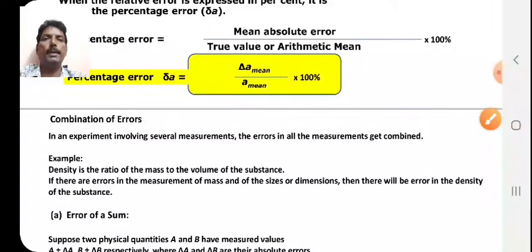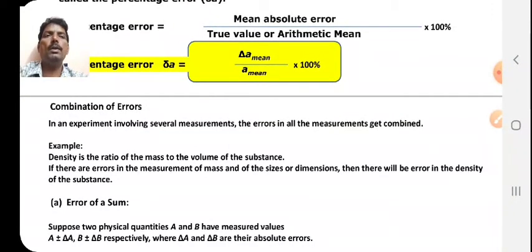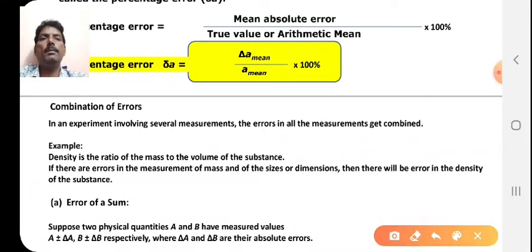Then the combination of errors. In an experiment involving several measurements, the errors in all the measurements get combined. For example, density is the ratio of mass to the volume of the substance.